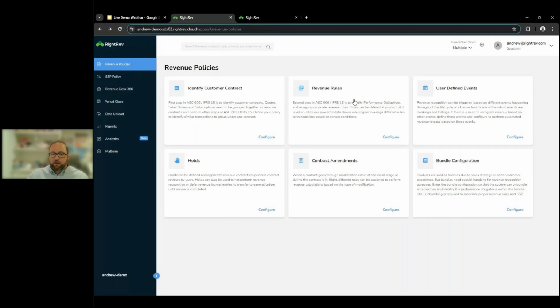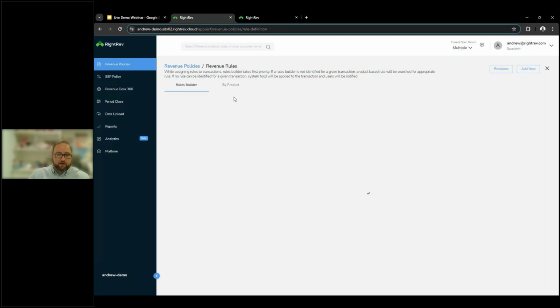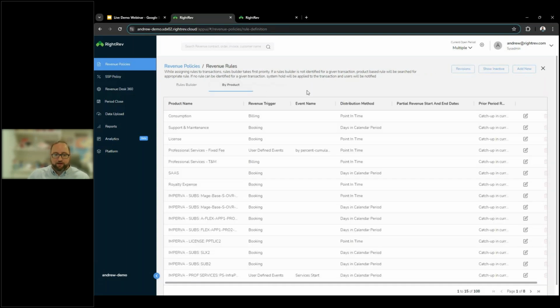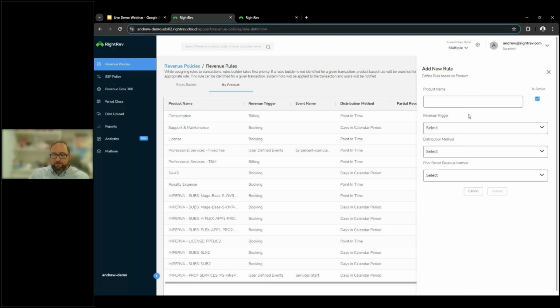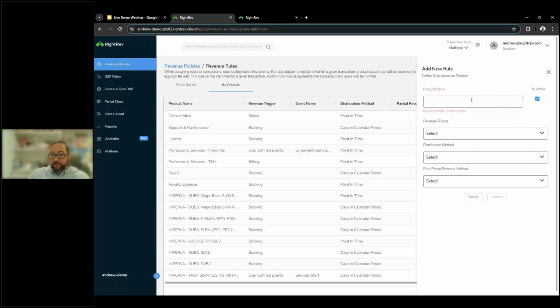From there, we're going to define our revenue rules. This is going to be our actual treatment for revenue recognition purposes for all of our performance obligations. Typically, what we refer customers to is to set these up product by product. And so for every single product in your product book, we want a specific revenue policy in RightRev. So we would name our product. This would be the unique identifier that you have from your upstream process.